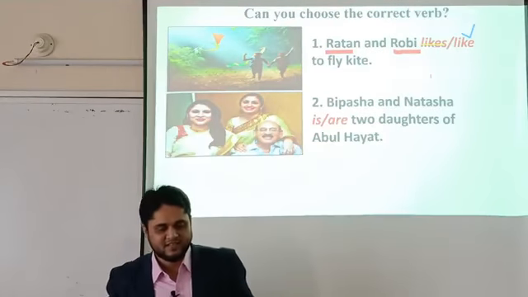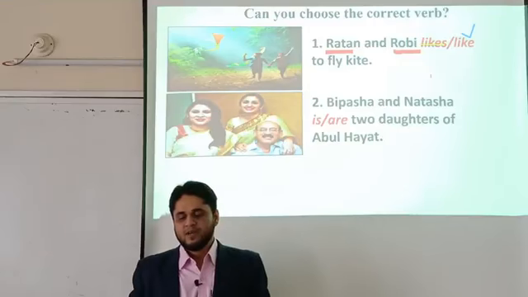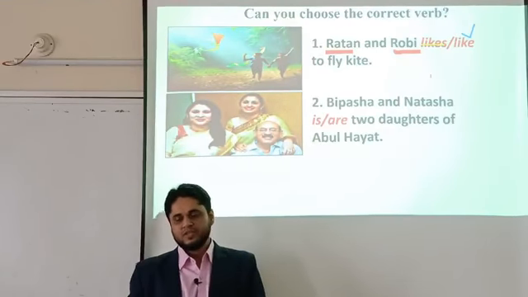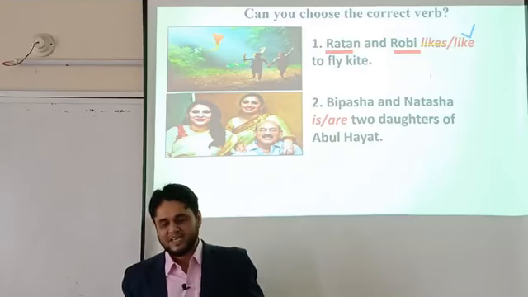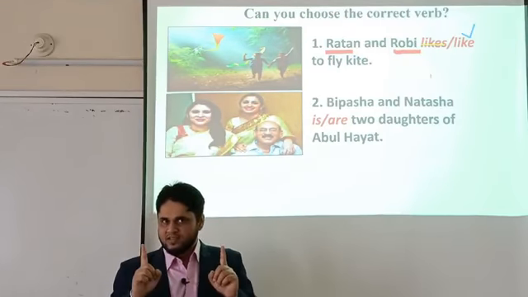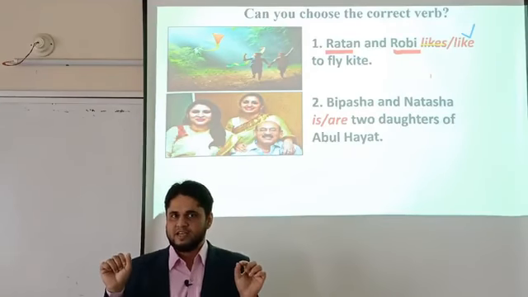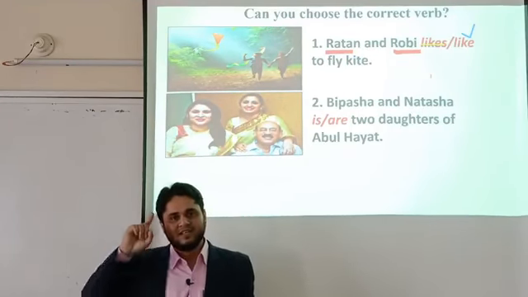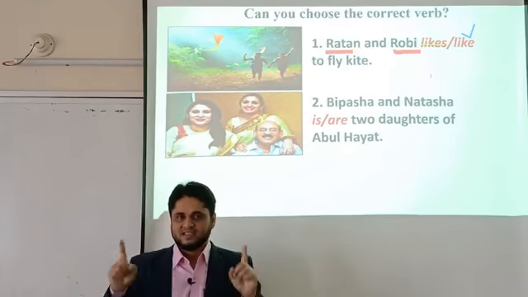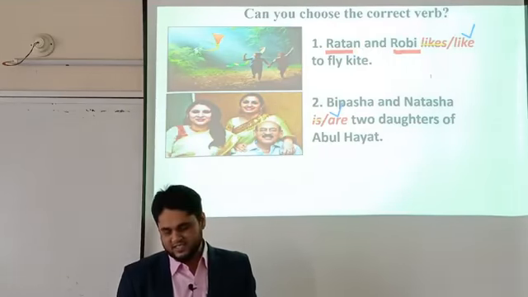And again we can see a picture of a family here, Bipasha and Natasha. Bipasha and Natasha dash two daughters of Abul Hayat. Here we can see two daughters. Two daughters means a plural subject. Two different persons, one is Bipasha and one is Natasha, are connected by the coordinating conjunction and. That's why the subject is plural and the verb will also be plural. So are will be the correct answer here.